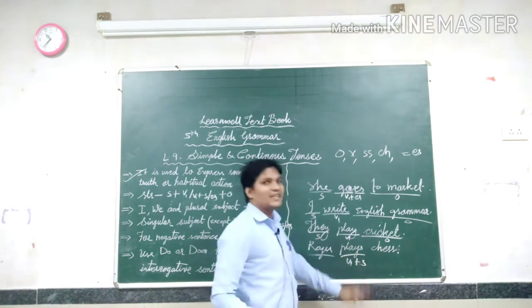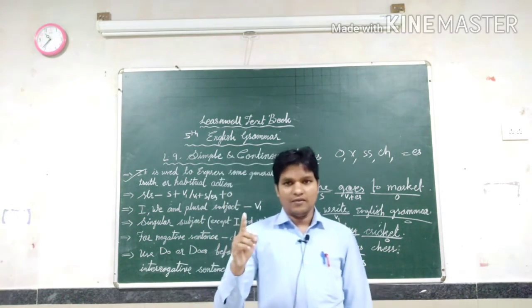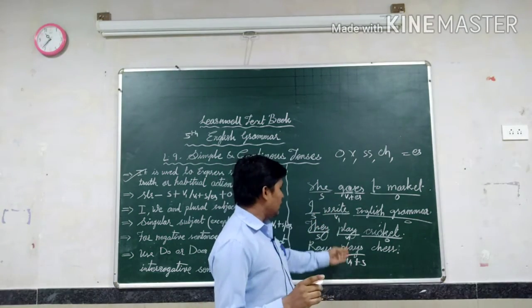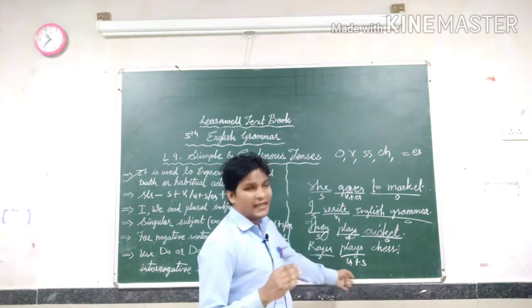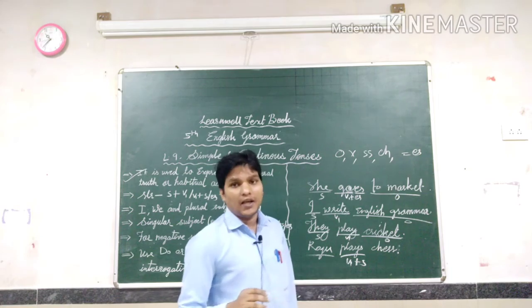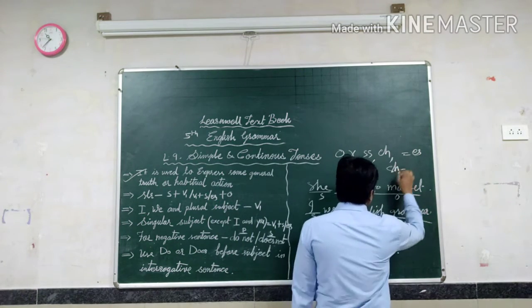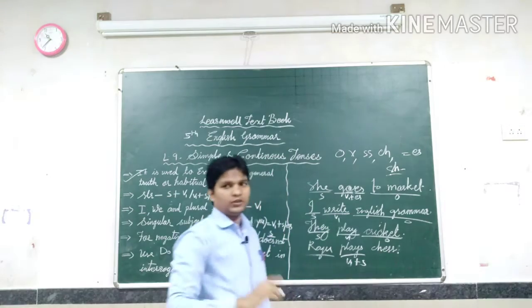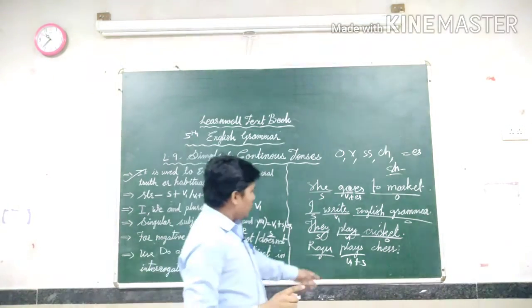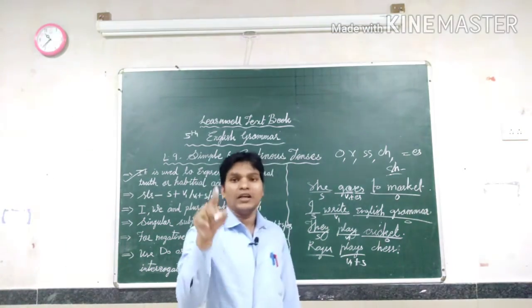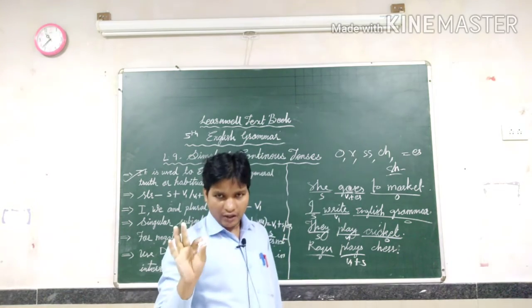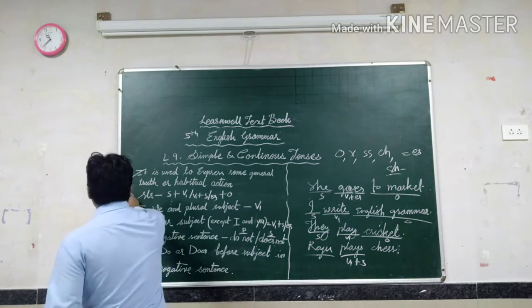Because the last letter is Y. There is no O, no X, no SS, no CH, and no SH also. Understand? There is no S ending. That's why here only S came. Are you getting my point? This is the second point.